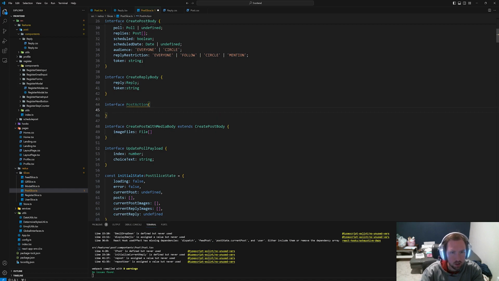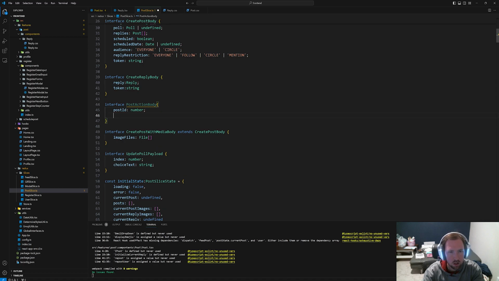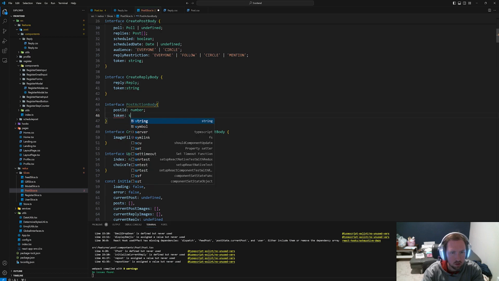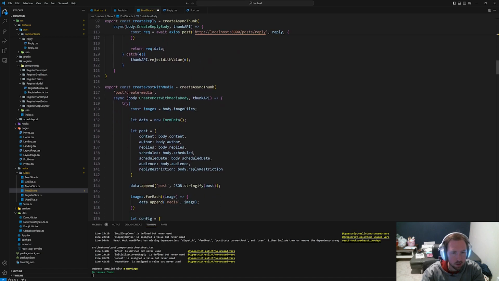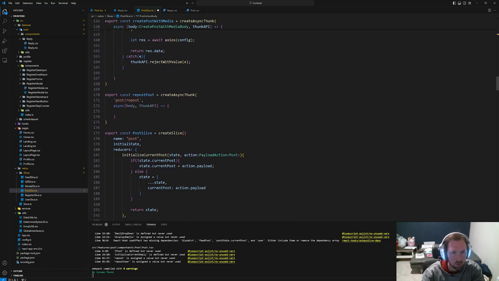We'll say post action body, and this needs a post ID, which is a number, and a token, which is a string. So now we can take our post action body and come down here and pass the post action body here. This is going to be pretty simple.